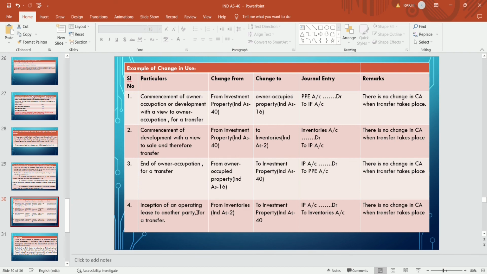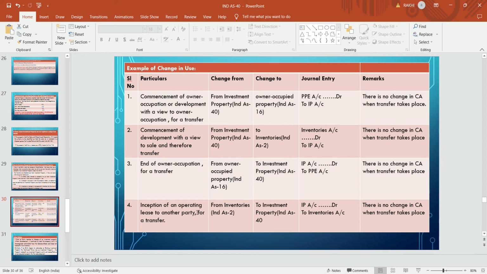Now they commence that property as owner-occupied, or develop that property to use as owner-occupied property. So they are changing from investment property to owner-occupied property.